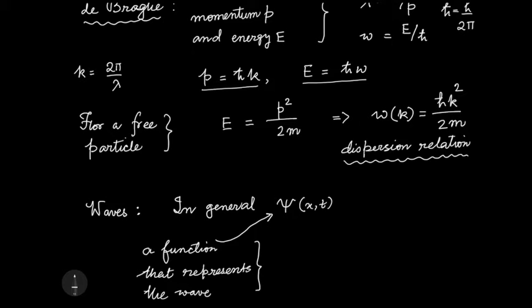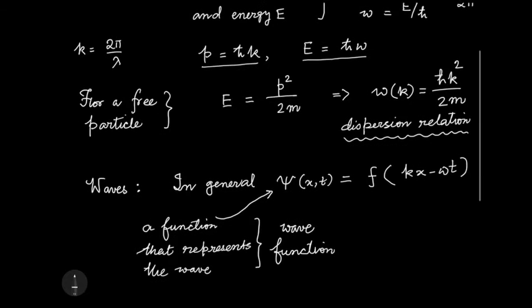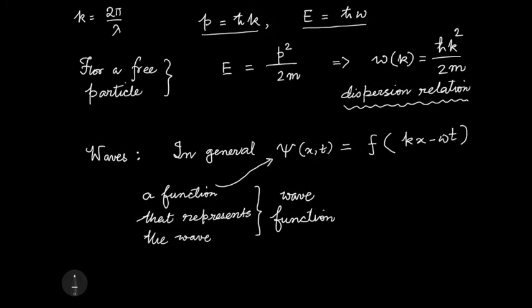In short, sometimes we will call this the wave function. In fact, that is how it is usually denoted. So any such wave function will be essentially a function of kx minus omega t. This comes out from the property of a wave.